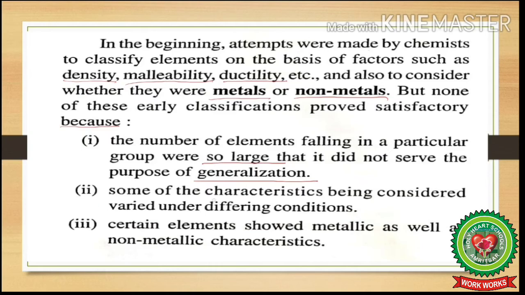Second, some of the characteristics being considered varied under differing conditions. Varied means they differed under differing conditions. Third, certain elements showed metallic as well as non-metallic characteristics. So what are the elements which show both the properties of metals and non-metals called? They are called metalloids. So metalloids possess the properties of both metals as well as non-metals.